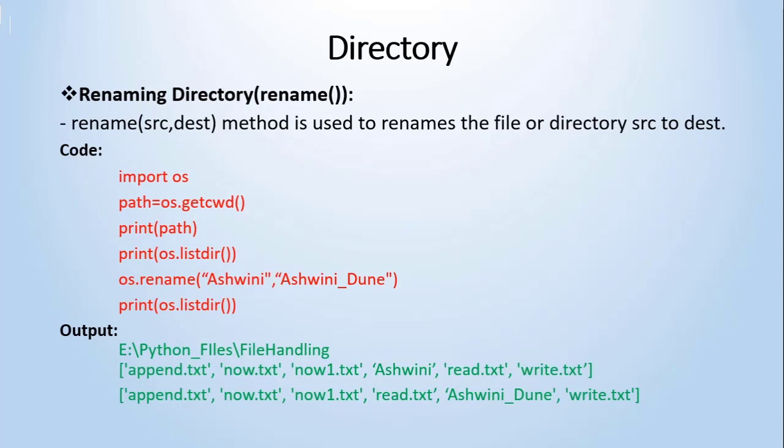So next method is renaming a directory. Python has provided the method called rename. By using rename, you can give a new name to the directory. Rename takes 2 arguments, the source and the destination. The source is the existing directory, and the destination is whatever new name you give. So we will see an example of it.